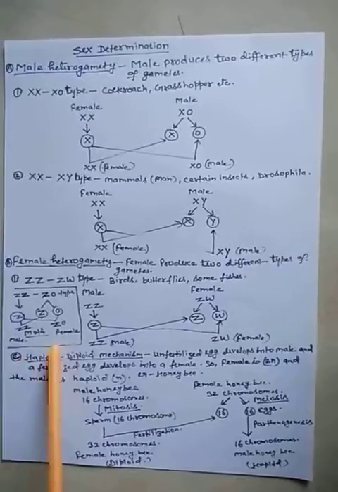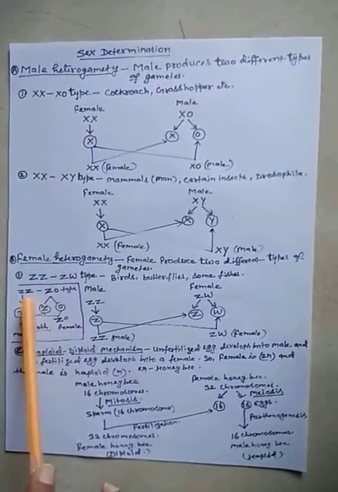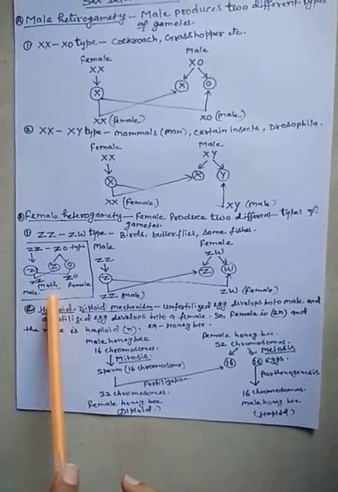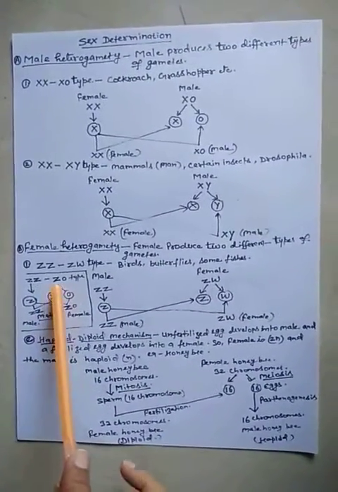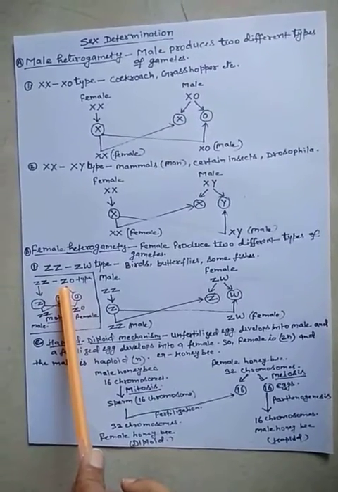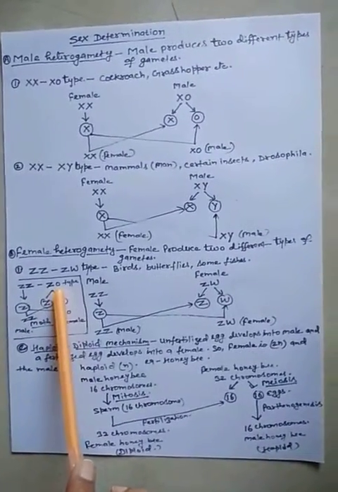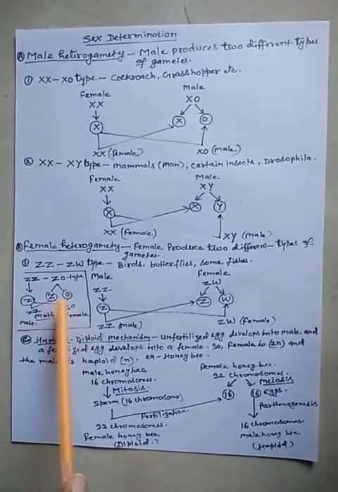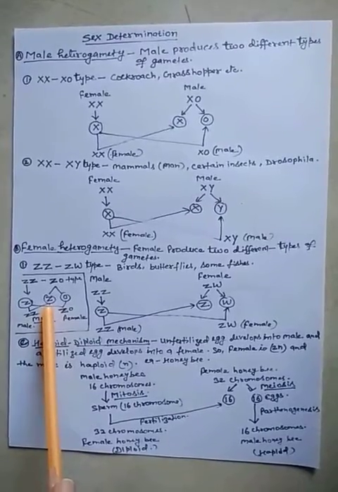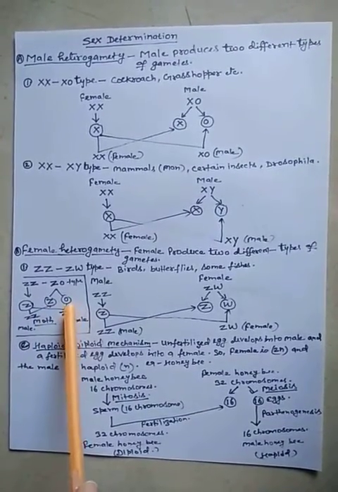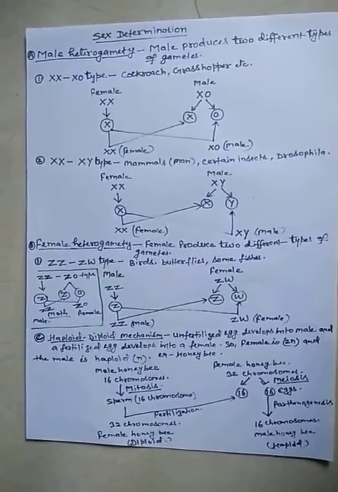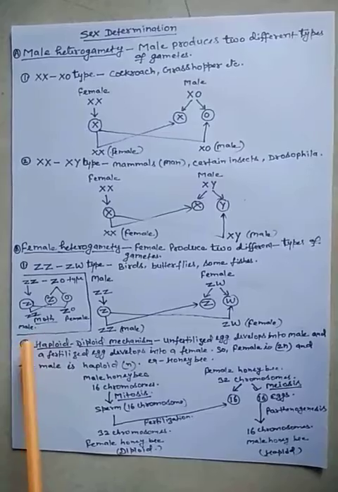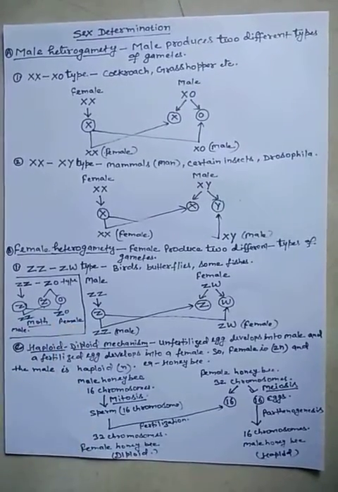Likewise in some insects, like some moths, there is the Z-not type of sex determination, in which the female contains only one sex chromosome. There is no counterpart, no partner chromosome, that is the not. Means in this condition also the female produces two types of egg, 50% contain the Z chromosome and 50% have no Z chromosome or no sex chromosome. So in that condition also sex determination occurs in some moths. This is the male, this is the female.